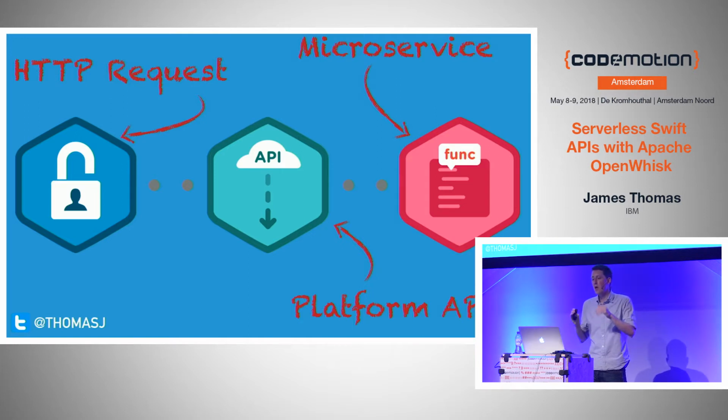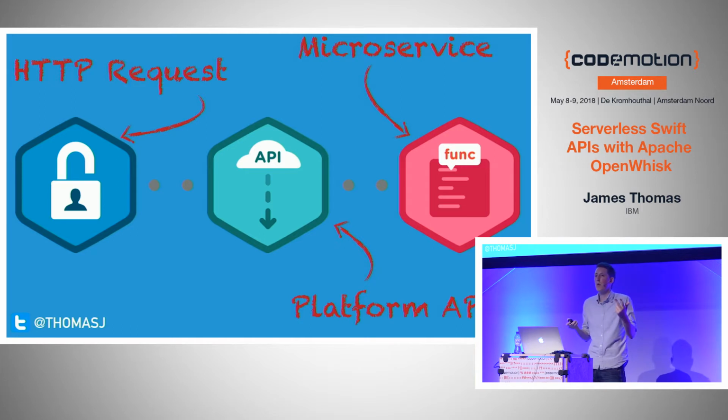And actually, you'll see when I'm using the command line, I type something like whisk action invoke. All the command line utility does is make those HTTP requests over to the platform API. It's like a very thin wrapper over it. And you obviously have access to that. It's very well documented. But obviously, if you're building public APIs, public endpoints, you want some way to be able to invoke your serverless function using some kind of external public HTTP endpoint, right? Not without having to share your developer credentials with the world.